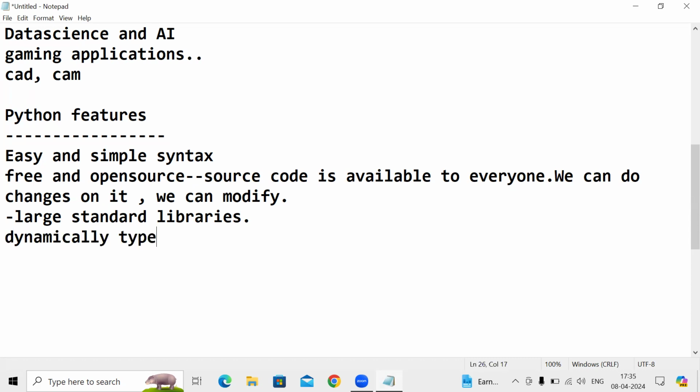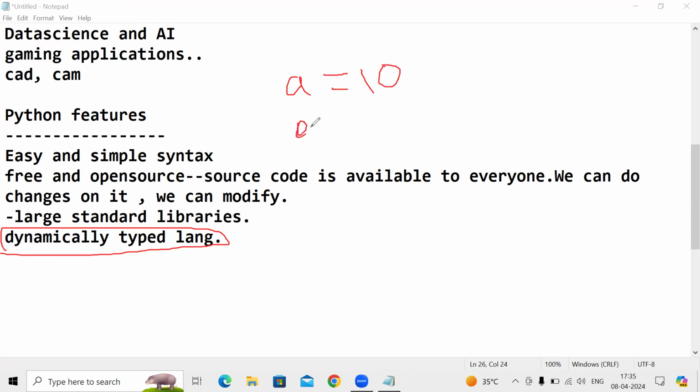dynamically typed language. Guys, you have already heard many people say that Python is a dynamically typed language. Why do we call it a dynamically typed language? Suppose we take one example. We have a variable a, for example, a equal to 10, and then a equal to 1.5.